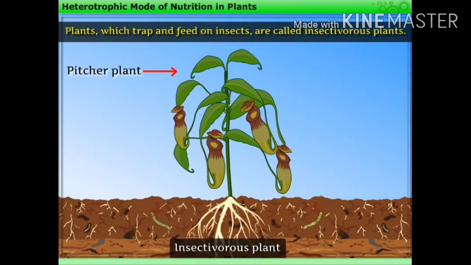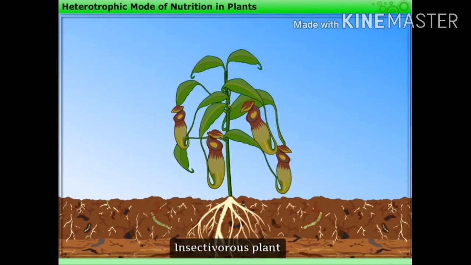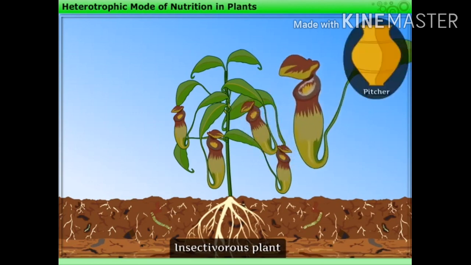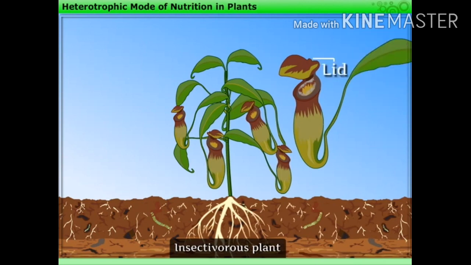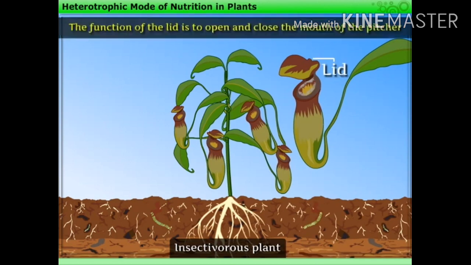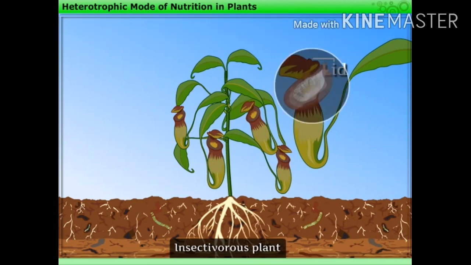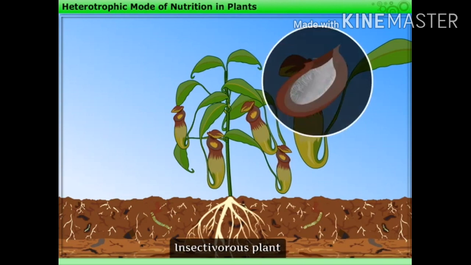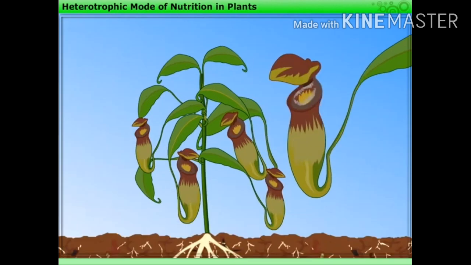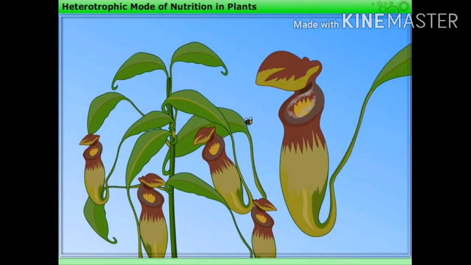For example, pitcher plant. Let us study the parts of this plant. The leaf of this plant is modified in the shape of a pitcher. The apex of the leaf forms the lid. The function of the lid is to open and close the mouth of the pitcher. Inside the pitcher, there are hairs which are directed downwards. Now let us see how this plant traps insects.